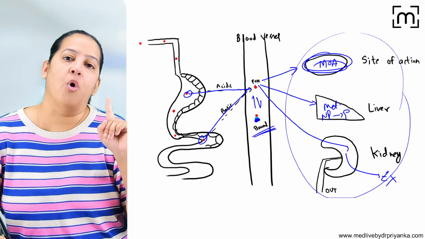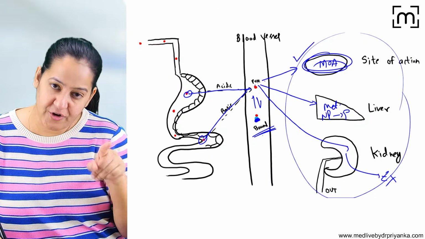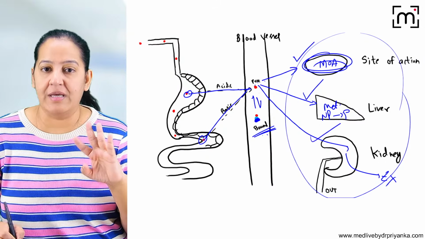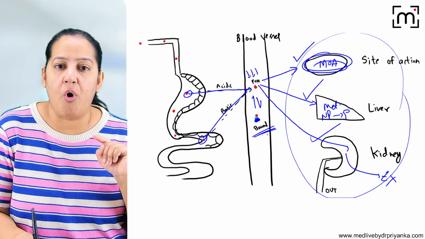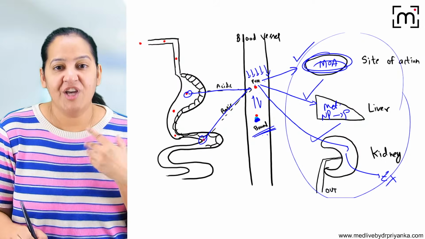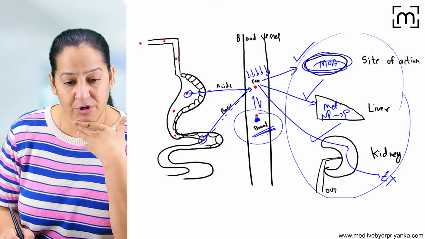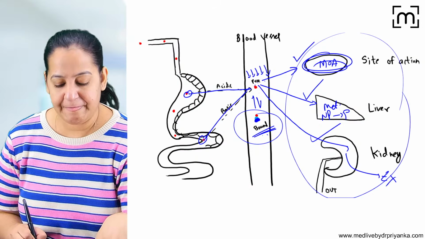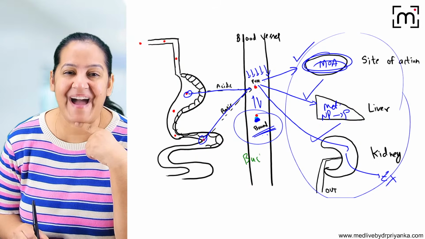So the free will go to the site of action, the free will go to the liver and undergo metabolism, and the free will be excreted out of the body. So the concentration of free will fall gradually. You may be thinking, ma'am, then what is the use of bound? You are saying that everything is done by free only. Then why is bound there? I will say bound is a backup.